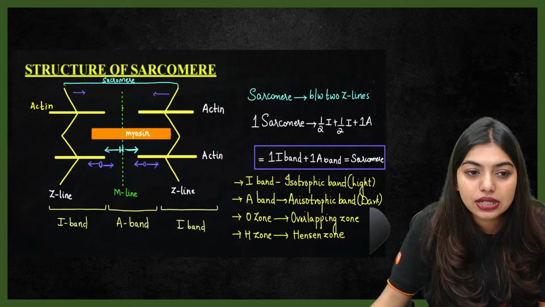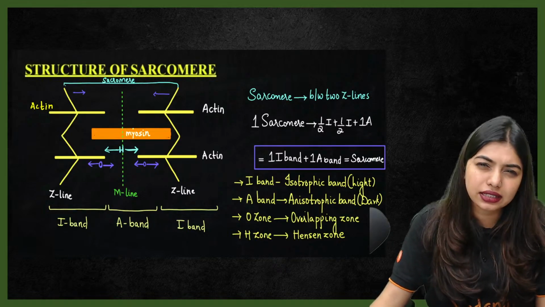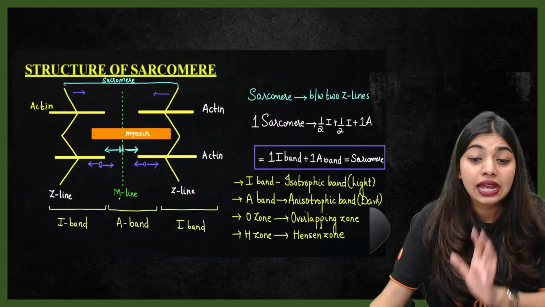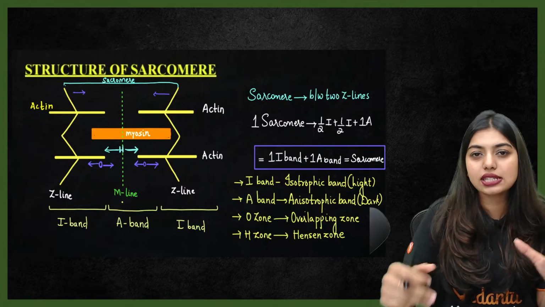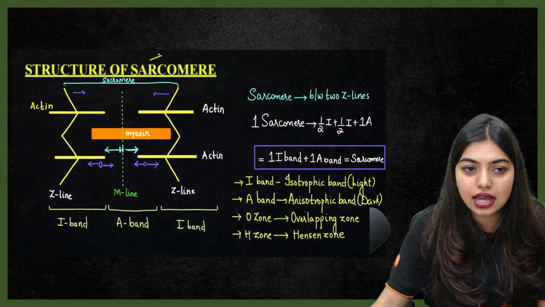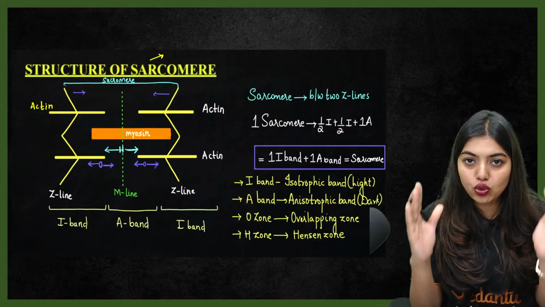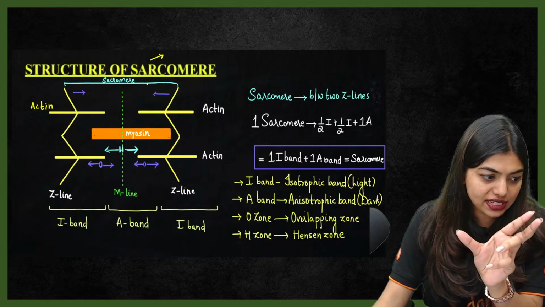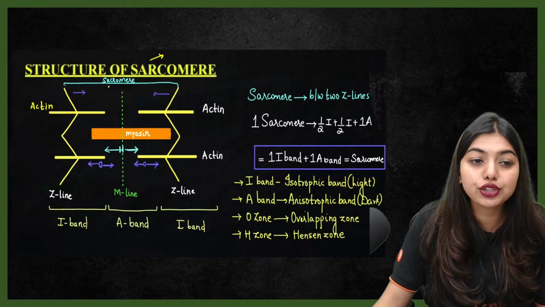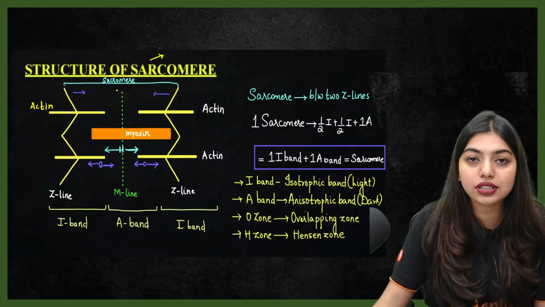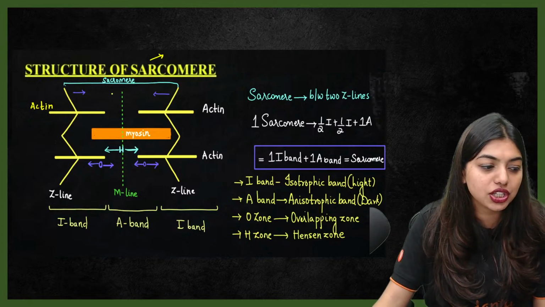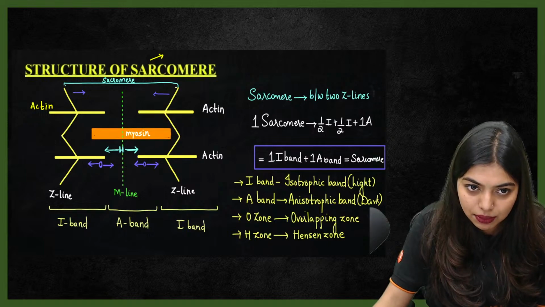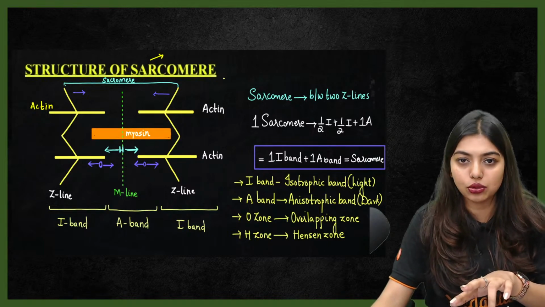Yes. Now students, to keep myosin also, not only actin. To keep myosin also, there is a line which is called the M line. Now here what you're exactly going to study is what is a sarcomere. So I will say a sarcomere is exactly between two Z lines, from this Z to this Z. So between two consecutive Z lines, you are going to have a sarcomere. It's going to be called what? Sarcomere. Thank you, Dikshi. So sarcomere is from one Z line to another Z line. That means from this Z line to this Z line is another sarcomere. Clear to all of you?